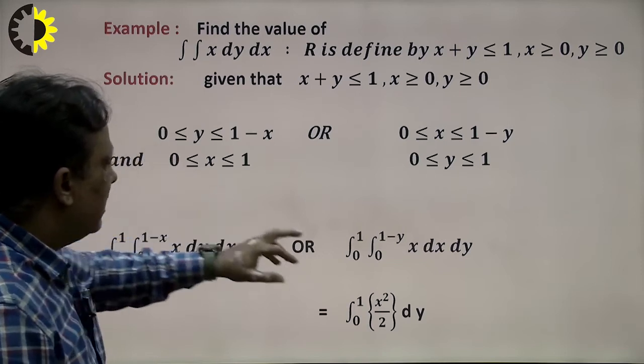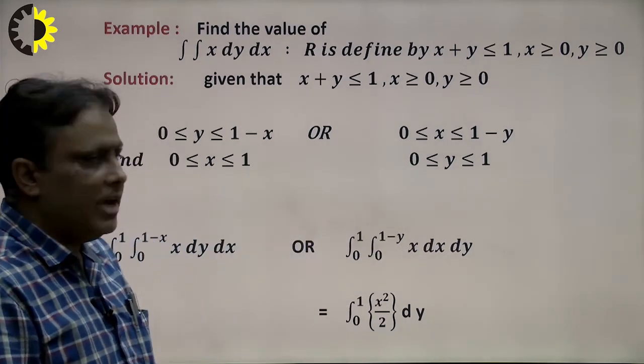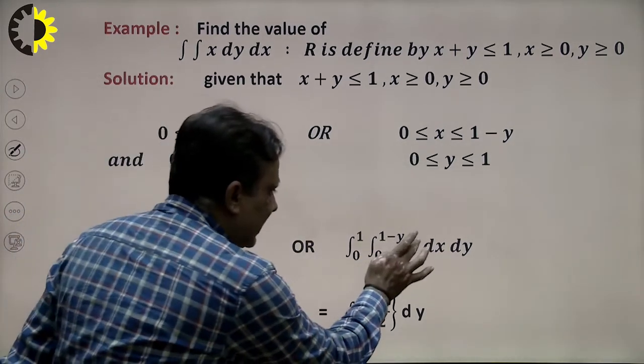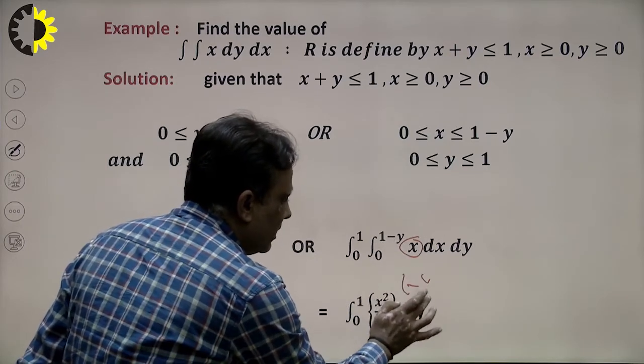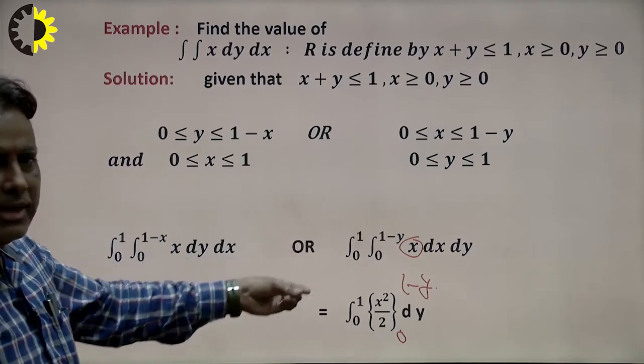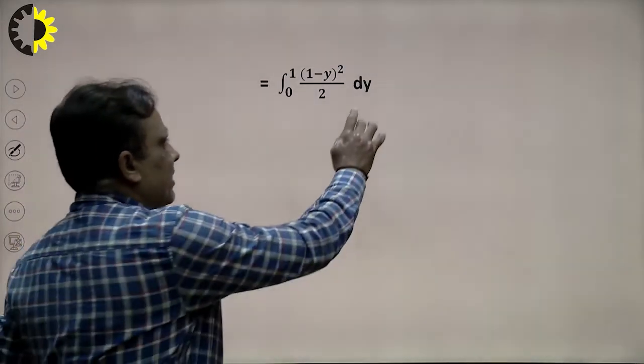Suppose I integrate here with respect to x. So what will be the integration of x? x square by 2 I write here, and the limit is 0 to 1 minus y, right? And upper limit minus lower limit. So what will be the result we see here? This is the result of upper limit minus lower limit.